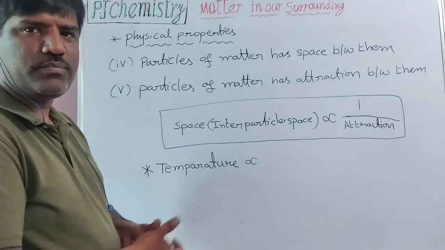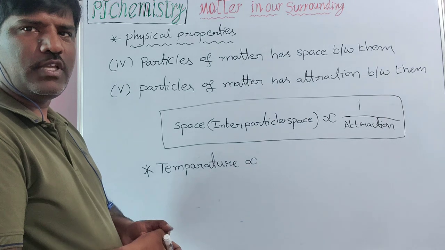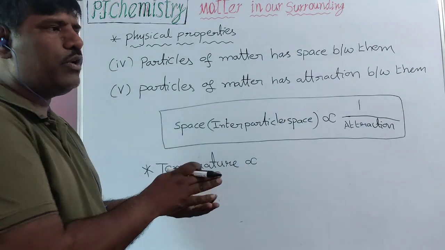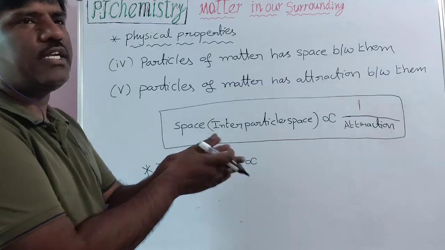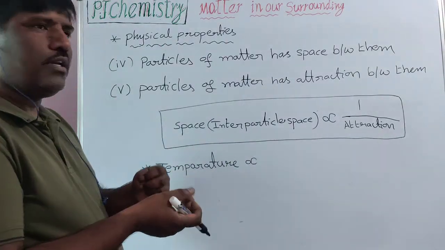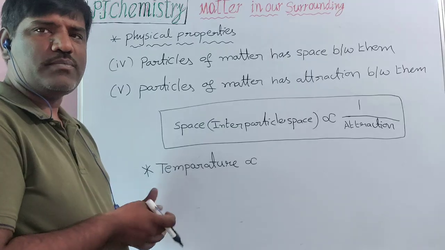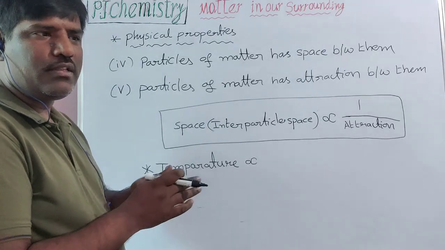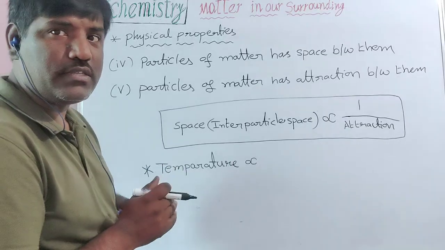A solid ice cube, if you heat it, what happens? Slowly it will start converting into liquid. Why? Initially the attraction between the particles is more. Because of heat, that attraction decreases.